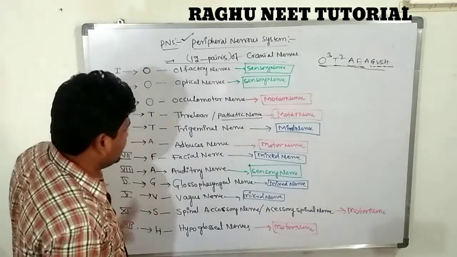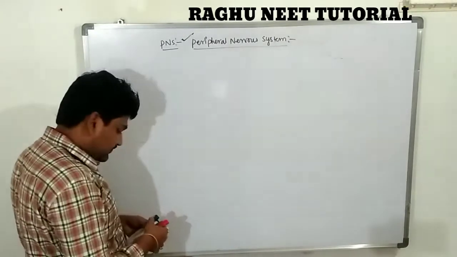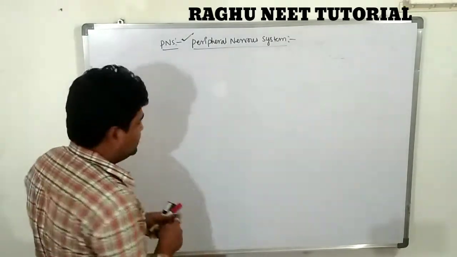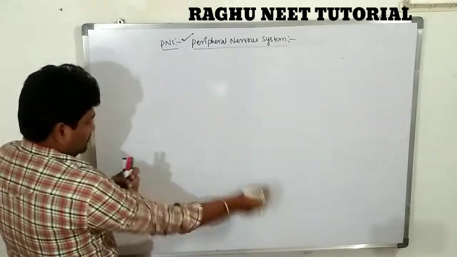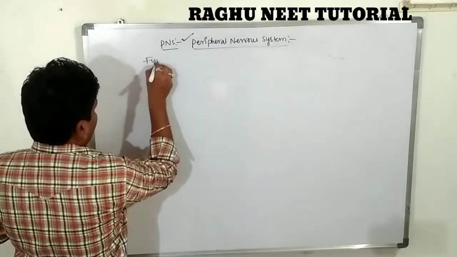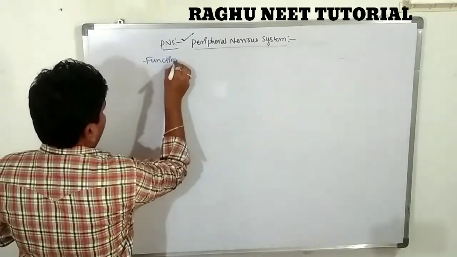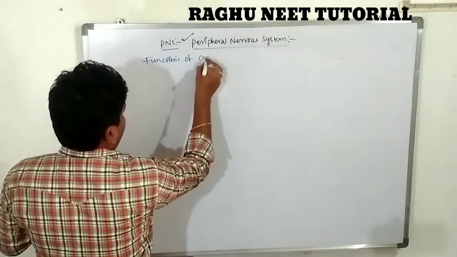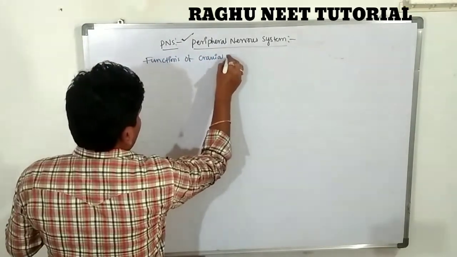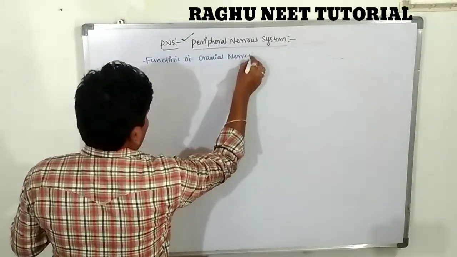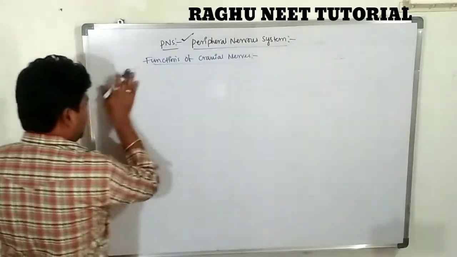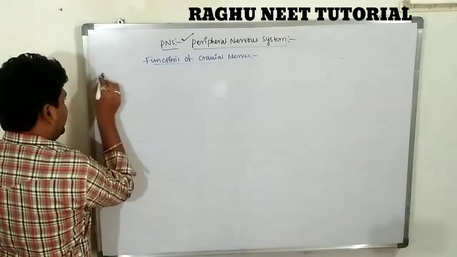Is the 12 pairs of the nerves. So, functions of the cranial nerves. Functions of cranial nerves. So there are 12 pairs of nerves. We know that. First one is, listen carefully everyone.